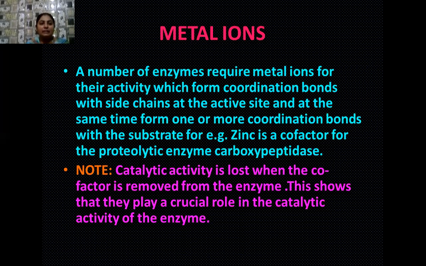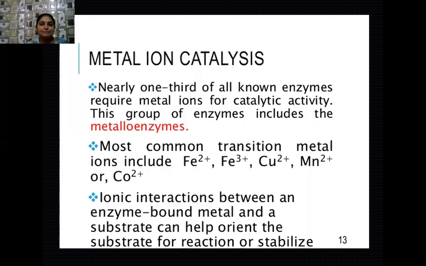Yes, student, one very important thing I want to remind you is that catalytic activity is lost when the cofactor is removed from the enzyme. So this shows that the cofactor plays a crucial role in the catalytic activity of the enzyme. Here I have given the slide related to certain ions that can be used by these enzymes.